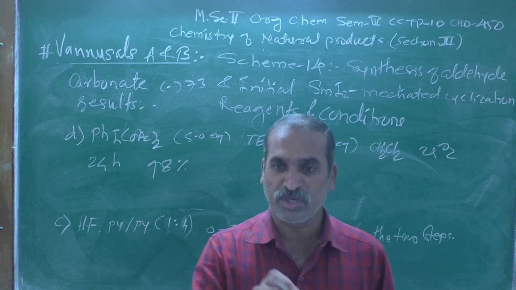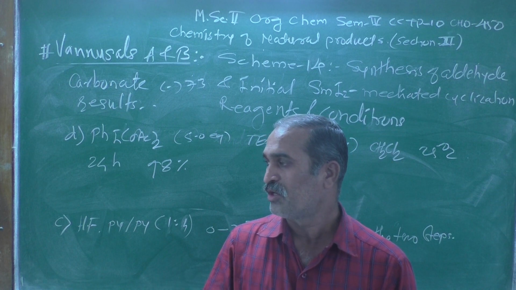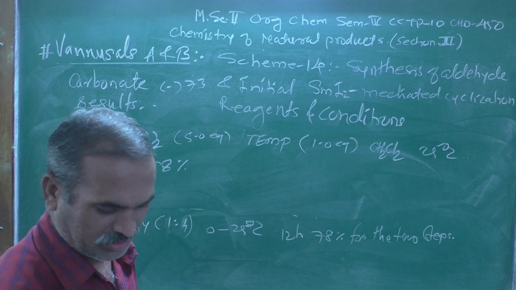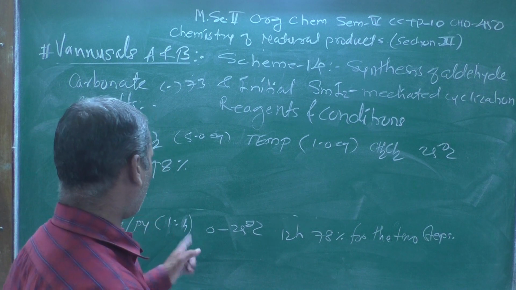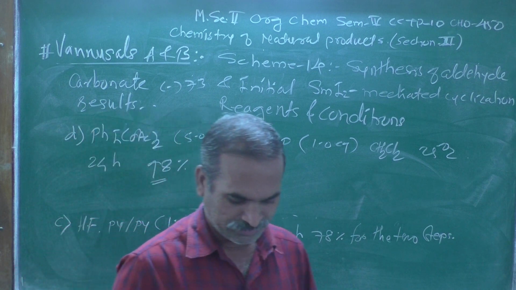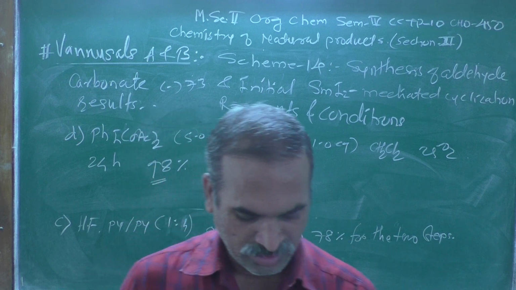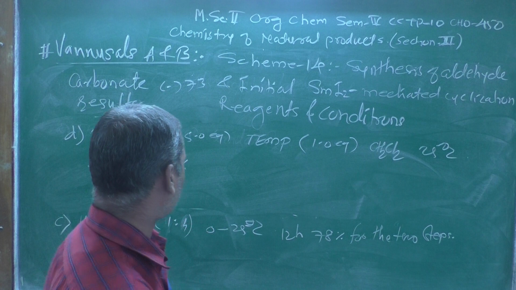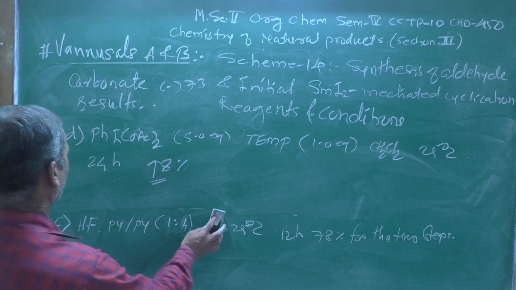The first principle of green chemistry tells us about the prevention of waste or byproducts. When you study that you will get more information, but here remember this is a very high and good yield. Now the next reagent, I think the last reagent used in scheme number 14.